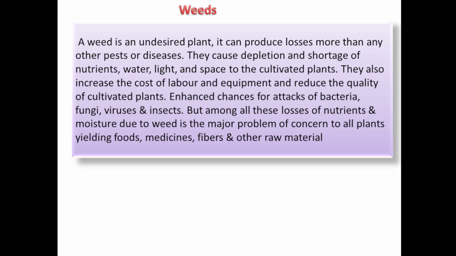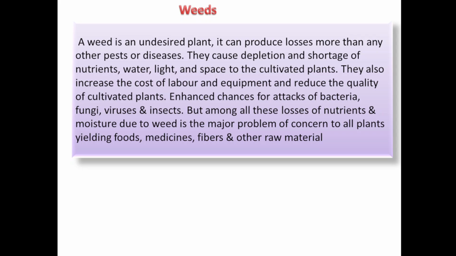They also increase the cost of labor and equipment and reduce the quality of cultivated plants. Naturally, if weeds are produced, they should be removed, and removing them requires labor, so the cost of labor and equipment is required, and it will reduce the quality of the cultivated plant. Whatever nutrients, light and space are required for that herbal medicinal plant are captured by the weed, due to which the quality of the cultivated plant will reduce.